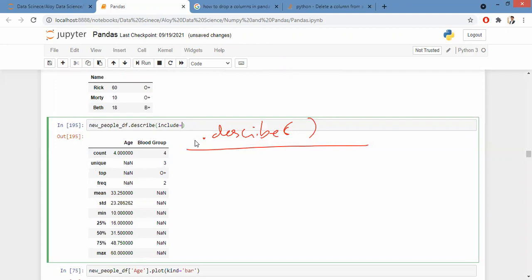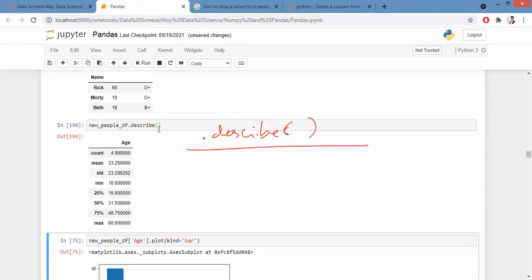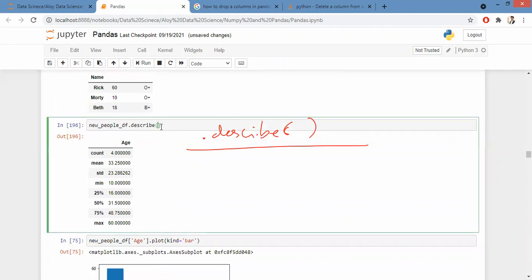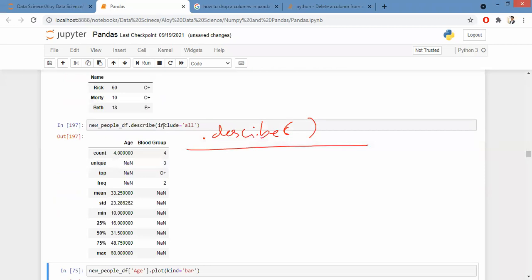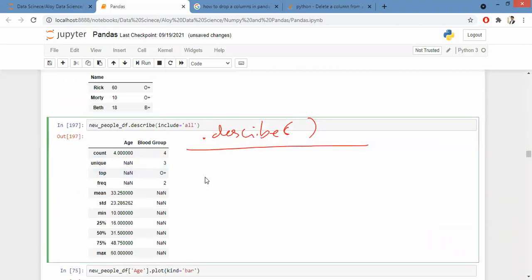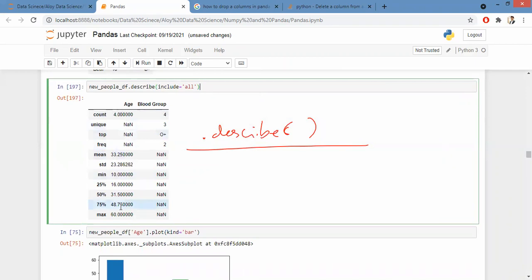If I don't specify include equal to all, it basically gives me only the output of my numerical. Now, it took me hardly 5 seconds to write this single line of code, and I have all my inputs.